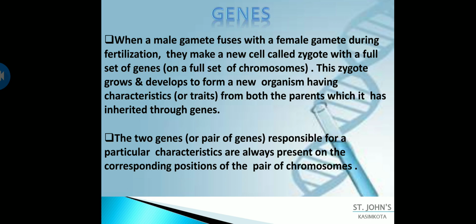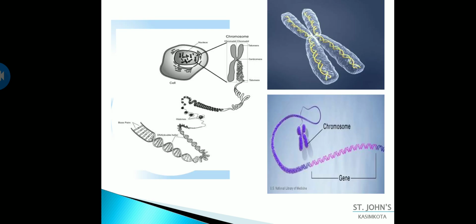And I told you the two genes responsible for a particular characteristic are always present at corresponding positions on the pair of chromosomes. They always occur in pairs, and that is how the genes work. So this is the structure of the nucleus, and in that you have chromosomes. You can see the left picture. You can see the right top picture, that is a chromosome. It is a homologous chromosome.